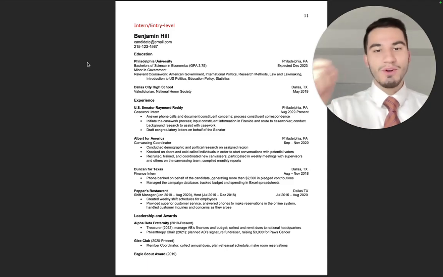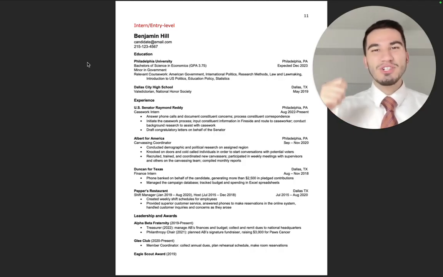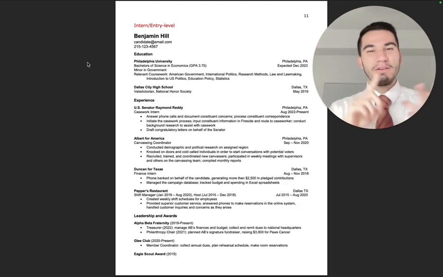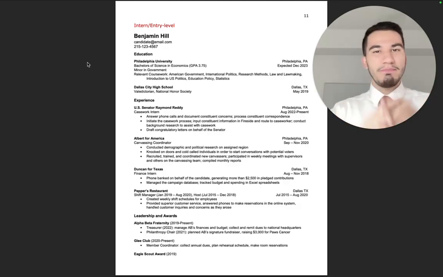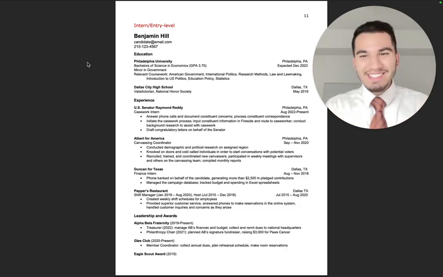This is a word I want you to memorize when it comes to resume. Metrics. What are metrics? Metrics are numbers. Metrics are quantifiable things. They can be amount of people called, amount of people helped, people you've trained. It could be page numbers. It could be a timeline. How long it took you to do something, hourly, daily, monthly. It's anything that's quantifiable. And why is that the case?